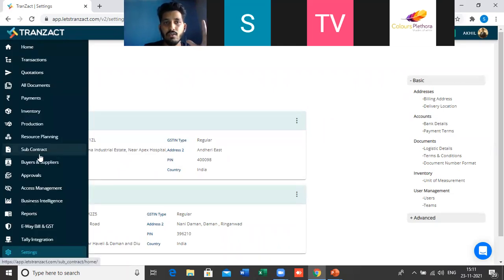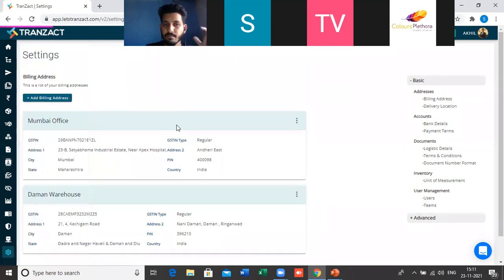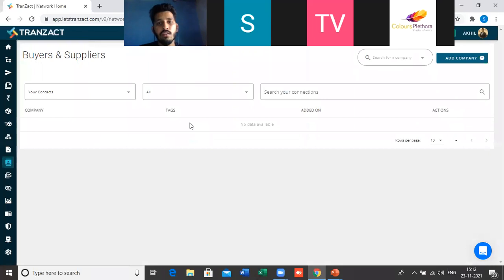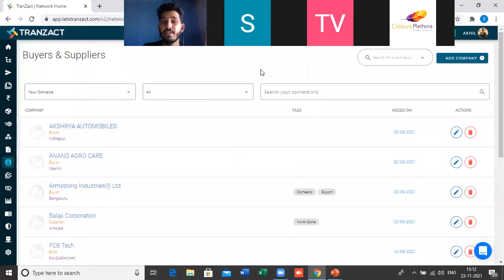Coming to the second master, okay, which is the buyers and suppliers. Here is a module, buyers and suppliers. Just click on buyers and suppliers. So you will get the list of all the buyers and suppliers which are already present in the system. So here in this master, you have to update all the data of your buyers and your suppliers. Okay, or you can call them vendors and customers.